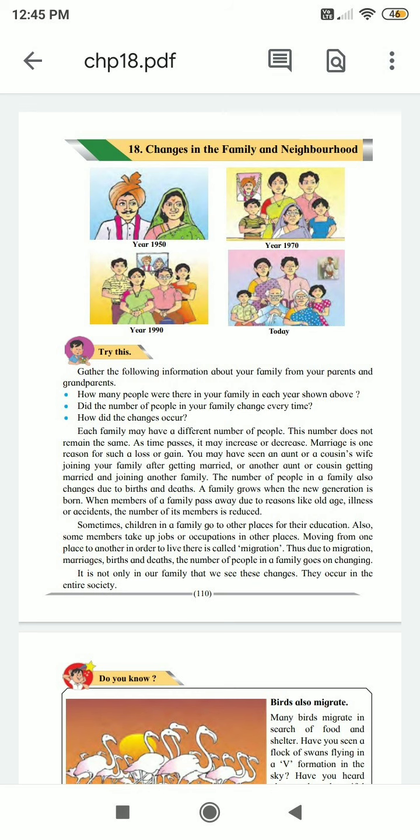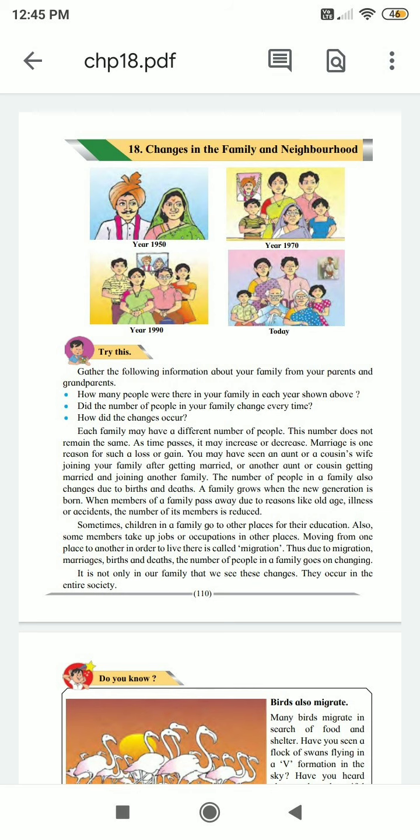The number of people in a family also changes due to births and deaths. A family grows when the new generation is born. When members of a family pass away due to reasons like old age, illness, or accidents, the number of its members is reduced. Sometimes children in a family go to other places for their education.